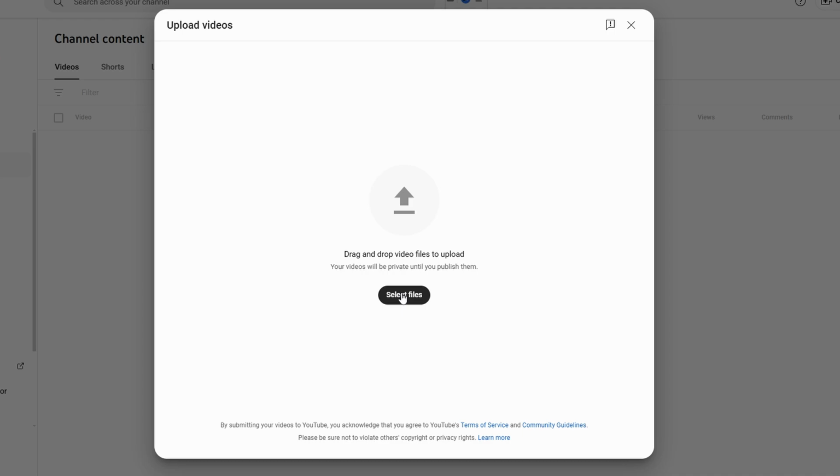While uploading, take some time to optimize your video's title, description, and tags. Include relevant keywords that will help your video appear in search results. Adding hashtags, like #shorts, either in the title or description, will improve discoverability and ensure that YouTube recognizes your content as a short. Before you hit publish, double-check everything one more time: the video thumbnail, title, description, and tags. Once everything looks perfect, click publish, and your YouTube short will be live, ready for viewers to enjoy.